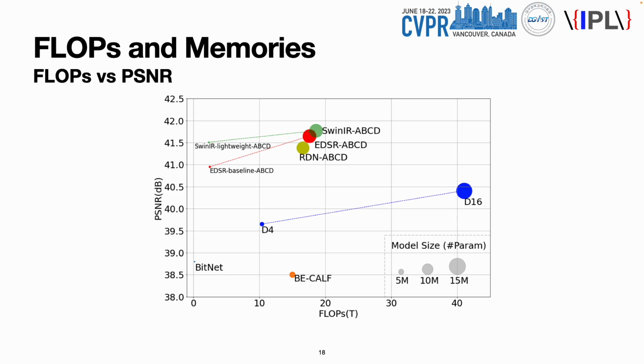Furthermore, ABCD is relatively lighter than the other baselines in the aspect of the parameters and flops. This graph represents that our ABCD overcomes the trade-off between PSNR and flops. Also, if we make the size of our ABCD smaller, it still outperformed the baselines.